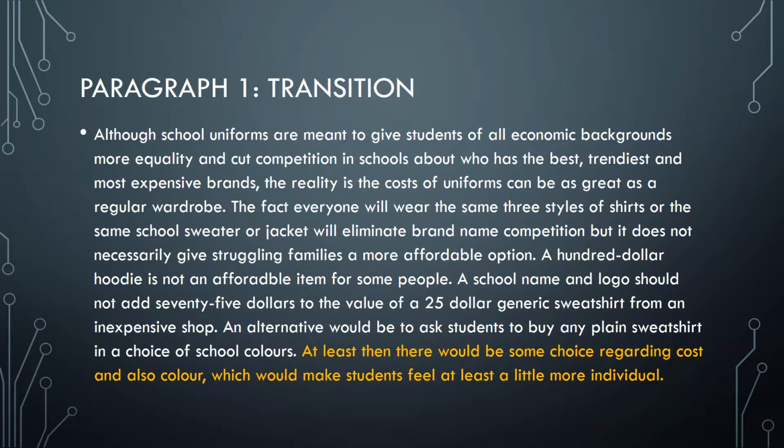The last sentence in a paragraph, unlike being a concluding sentence, say in your introduction or your conclusion, will actually be a transition sentence. A skillful transition sentence links the idea of the next paragraph to the one you're already writing. So in this case, it's the sentence in yellow-orange here. At least then there would be some choice regarding cost and also color, which would make students feel at least a little more individual. Our second paragraph is going to be about individuality, and I've mentioned it right at the end of my first paragraph. So it's a natural flow into the next idea.